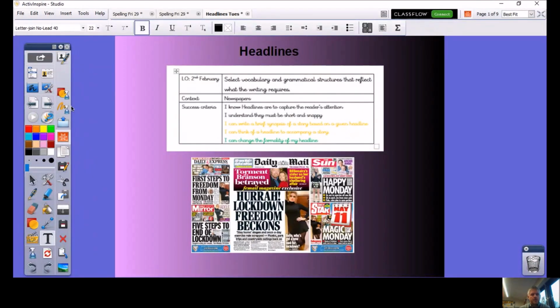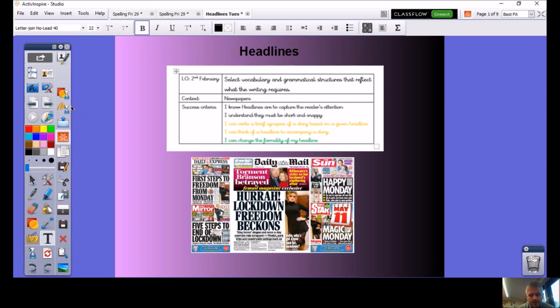The first thing you see in a newspaper is headlines. Now, we touched on some newspapers last week, but we're going to look at them in more detail from now on. So here's today's objective, the 2nd of February. We're going to select vocabulary and grammatical structures that reflect what the writing requires.